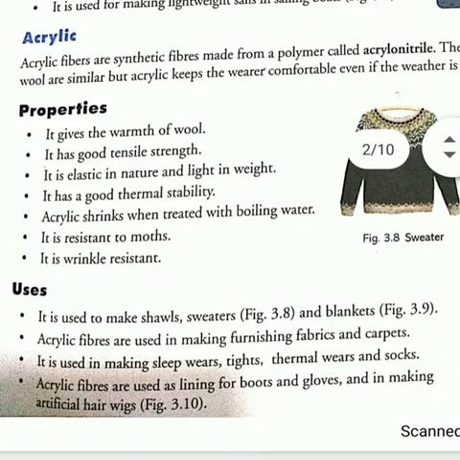The first property of acrylic is that it gives the warmth of wool. It is not wool, but it gives properties like wool, having very good tensile strength. Elastic in nature, means whenever any person wears it, it gets the shape of that particular body. Light in weight and having thermal stability.